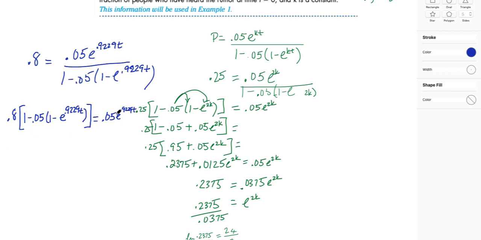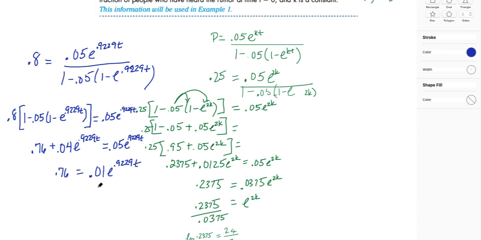With a little bit of distributive property and simplification, we get this equation here. Then, just like last time, we move this over to the other side, subtracting this from this, and we get 0.01 e to the 0.9229t.